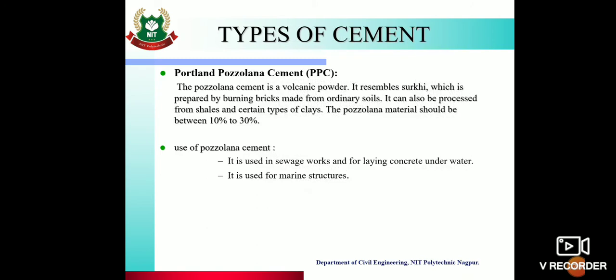Then next is Portland pozzolana cement. The pozzolana cement is volcanic powder. It resembles surkhi, which is prepared by burning bricks made from ordinary soils. It can also be processed from shales and certain types of clays. The pozzolana material should be between 10 to 30%. So this type of pozzolana cement is used in sewage works and for laying concrete under water. It is also used for marine structures.